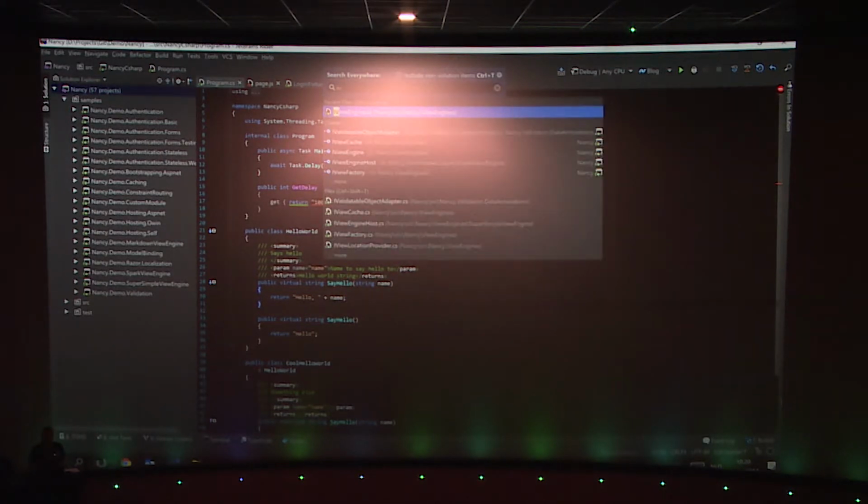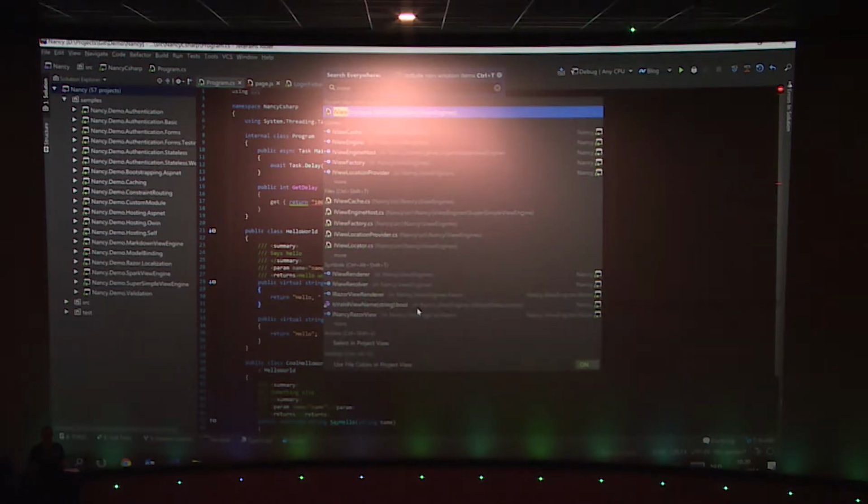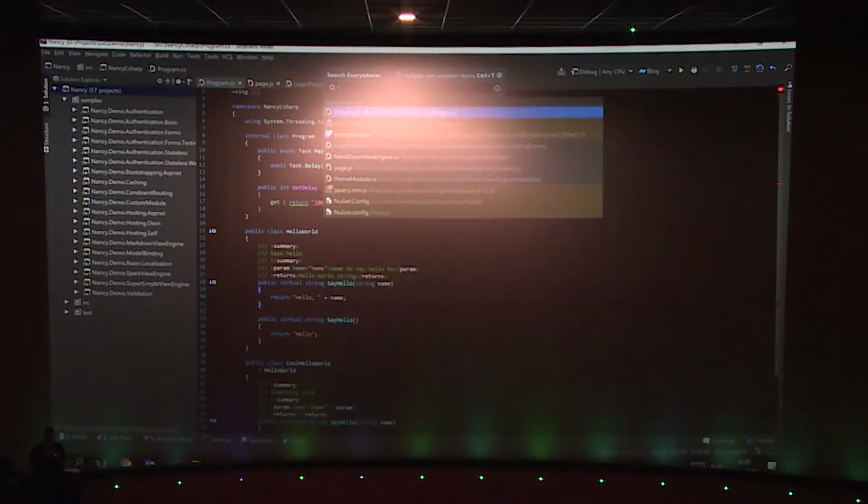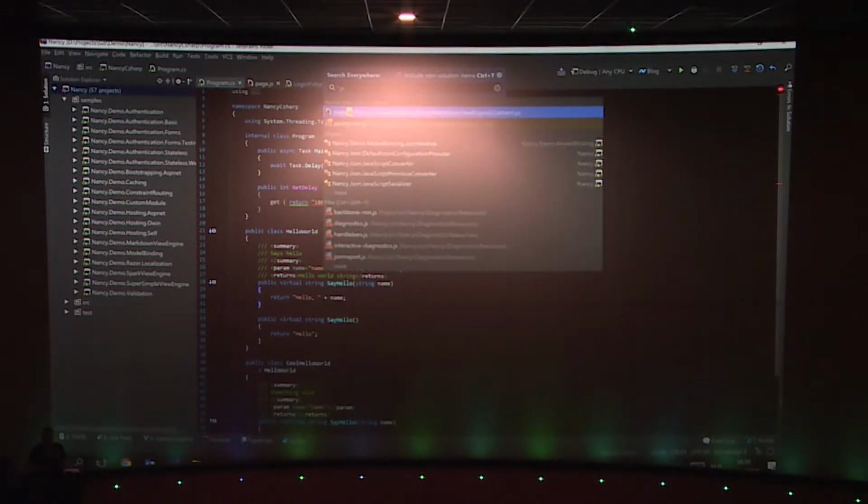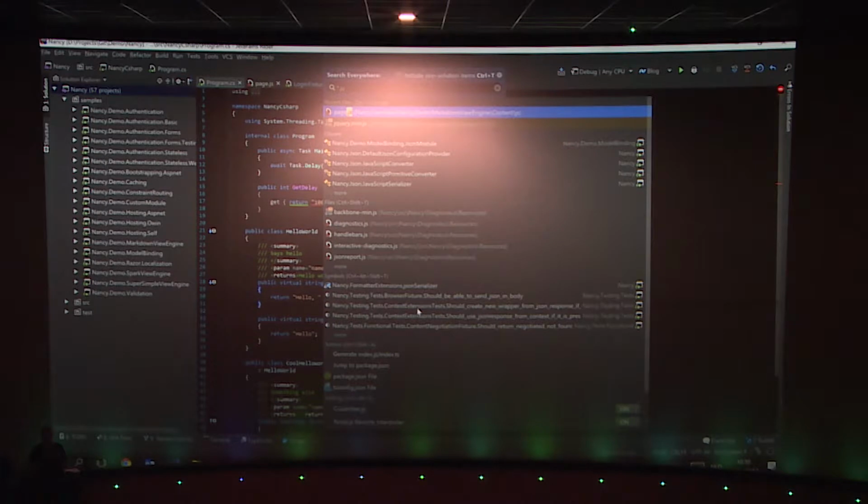I can search for classes. You can see I can search for IViewEngine. I can search for files that are in there as well. If I search, for example, for an MD file or a JS file or something like that, you will see that all those files are being found in this search everywhere.